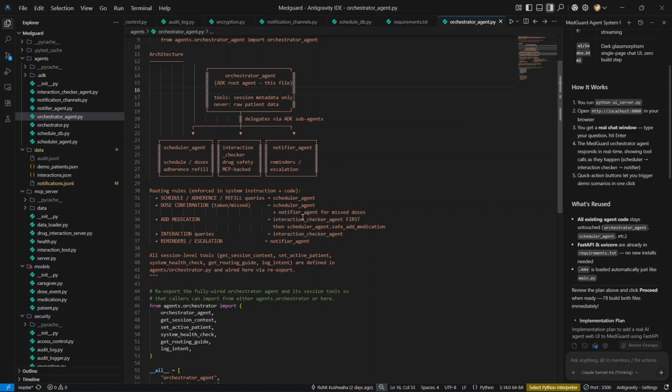And third, the notifier agent. It sends reminders to the patient, and if a dose is missed beyond a grace window, it escalates to the caregiver, but only with minimal information: no full medication list, no medical condition, just the dose and how late. That's privacy by design.